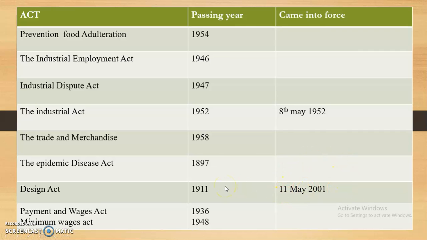So the first act was passed in 1911 and then modified in 2001. Then the Payment of Wages Act and the Minimum Wages Act. The Payment of Wages Act came into force in 1936 and the Minimum Wages Act in 1948. So when your question is about the Payment of Wages Act, it is 1936, and the Minimum Wages Act is 1948. So all the acts as well as passing years are very important. One or two questions may be asked in GPAT, drug inspector, government pharmacist exams, or any pharma exams.